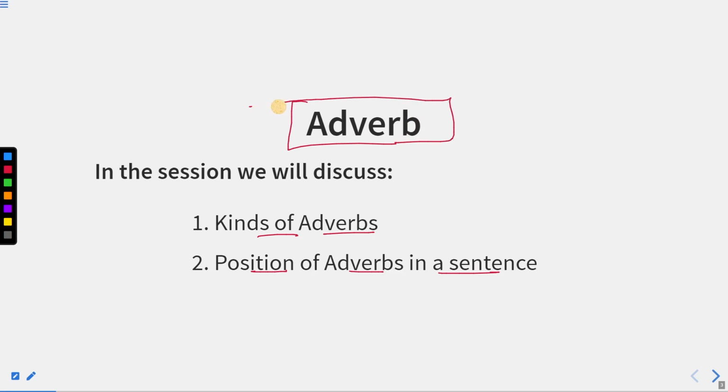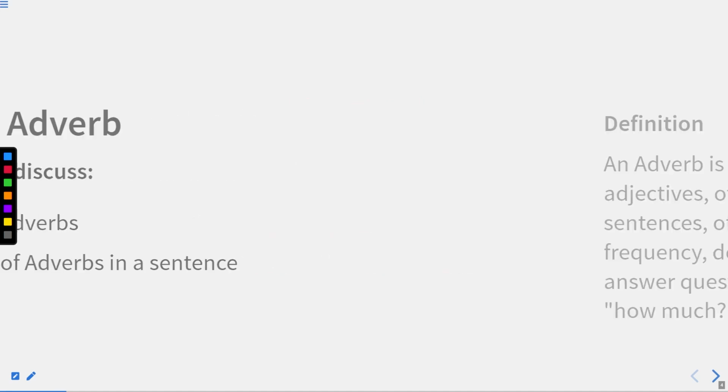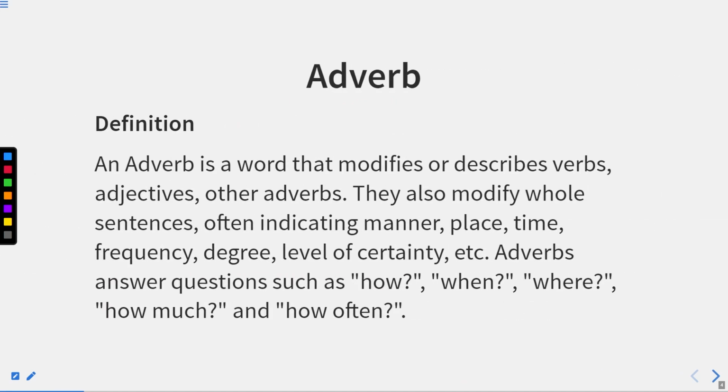In those sessions, I told you about adverb, definition of adverbs, and we also discussed types of adverbs. But that was just a precise or brief information about adverb. Now, in this session, we are going to elaborate adverb with some additional points. So, let's begin. First of all, let us discuss the definition of adverb.